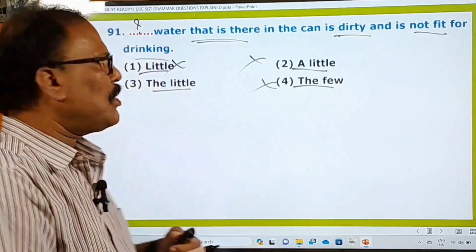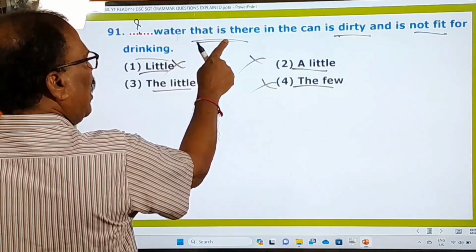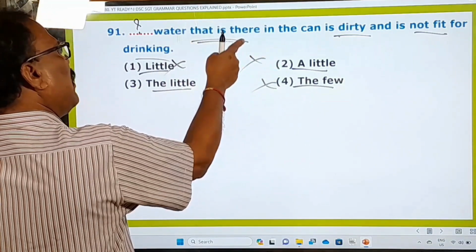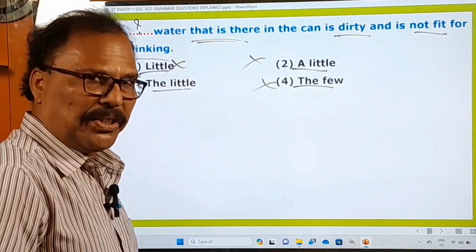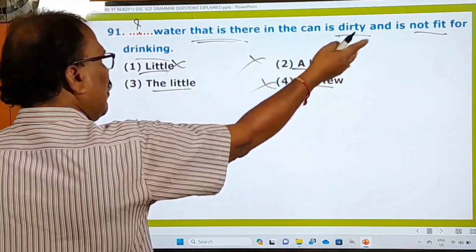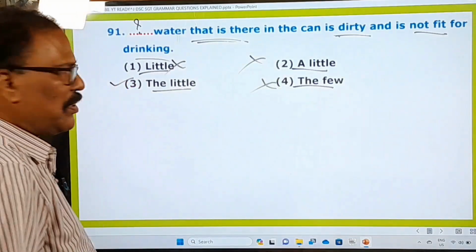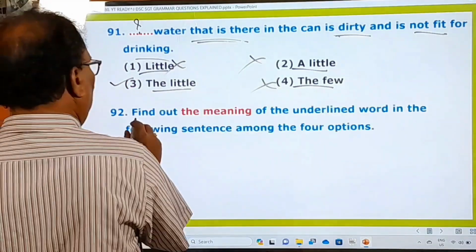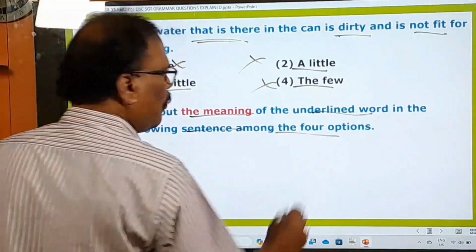Whatever you can say. So generally "the little" is always used with an adjective clause and it's a must, and it can be clearly given here or it is also implied sometimes. Okay, you can watch this point in that video and you understand that. So the little water that is there in the can is dirty. So here this third one is the right one, all other answers are wrong ones. Okay, right. Now let's go to the 92nd one. The meaning of the underlined word in the following sentence among the 4 options.